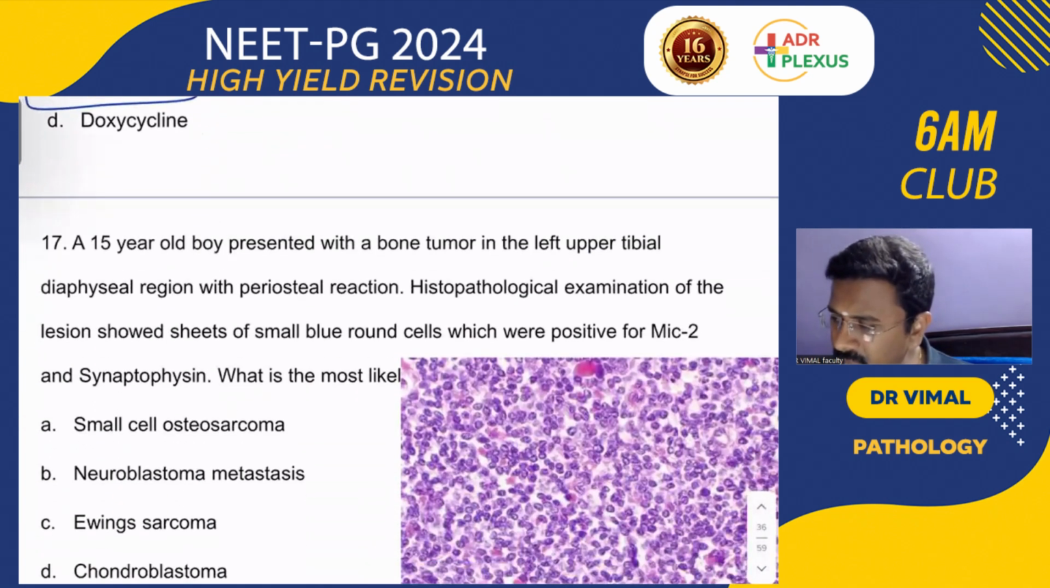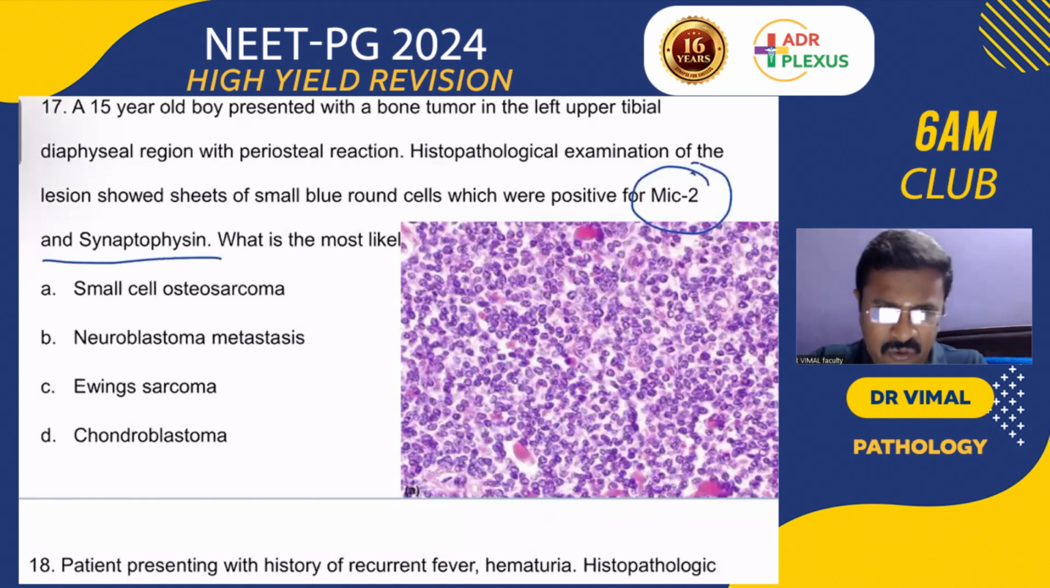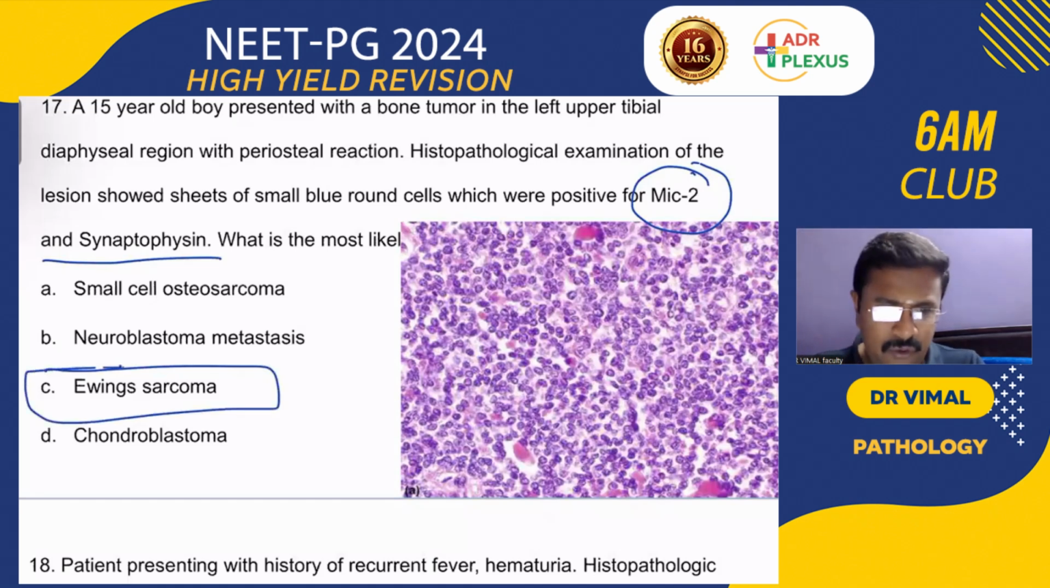A 15-year-old boy presented with a bone tumor in the left upper tibial diaphyseal region with periosteal reaction. Histopathological examination of the lesion showed small blue round cells which are positive for MIC2 and synaptophysin. So all of you know that it is Ewing sarcoma. MIC2 positivity. What else will be positive in Ewing sarcoma? CD99 is also positive.